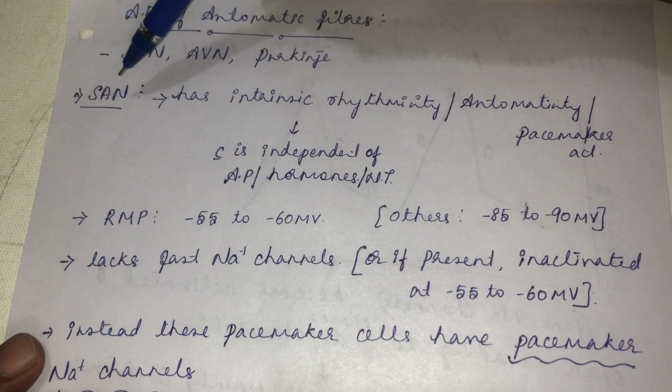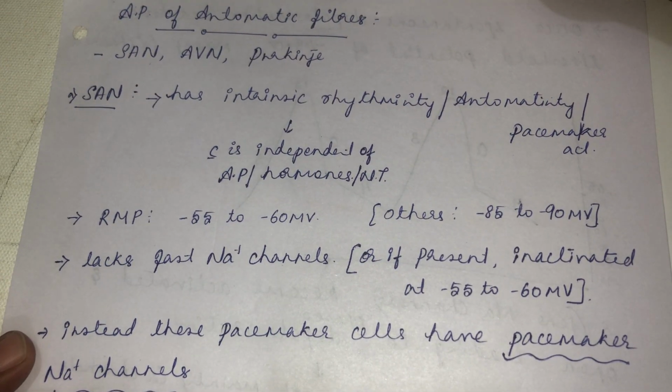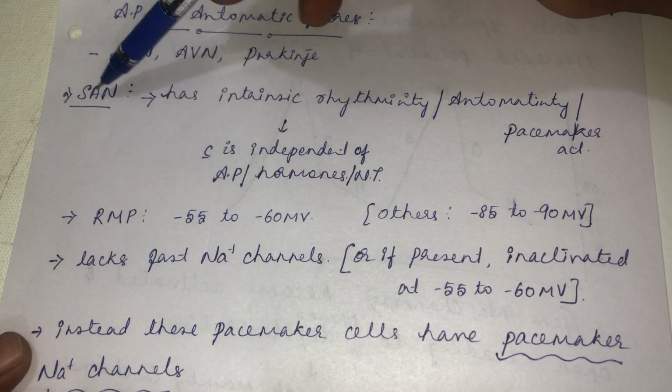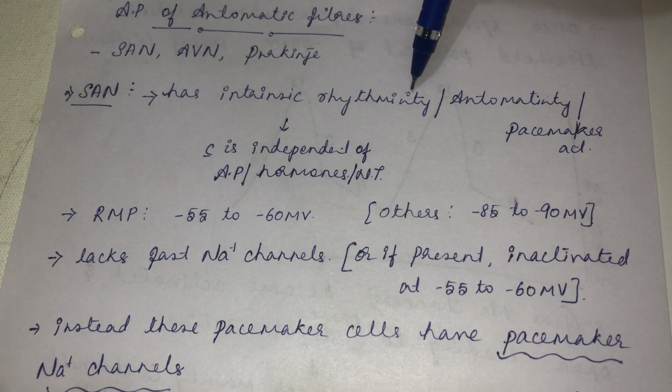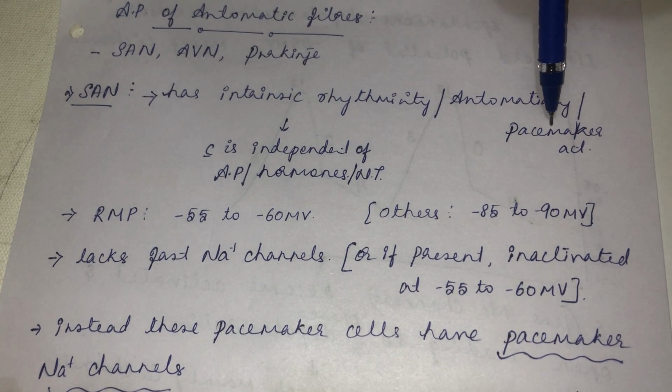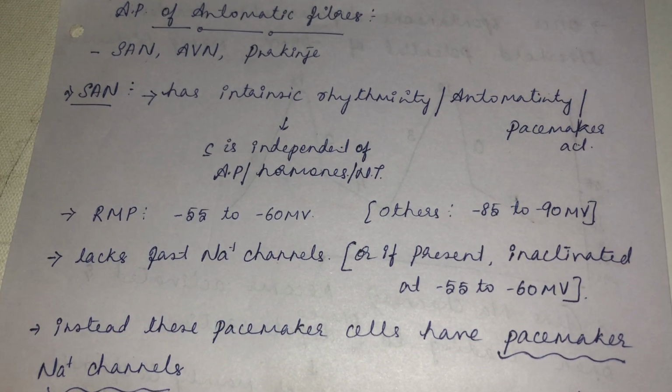So first is the sinoatrial node. We shall take this as the prototype, like the ventricular myocyte for the non-automatic fiber. We will take the sinoatrial node as the prototype for studying the action potential of the automatic fiber. This SA node has intrinsic rhythmicity, which we also call intrinsic automaticity or pacemaker activity. Pacemaker activity does not wait for an incoming action potential. The ventricular myocyte will not contract until an action potential comes and stimulates it, whereas the SA node won't wait for any other action potential. In contrast, it generates its own action potential.